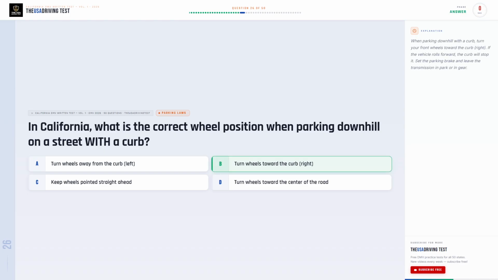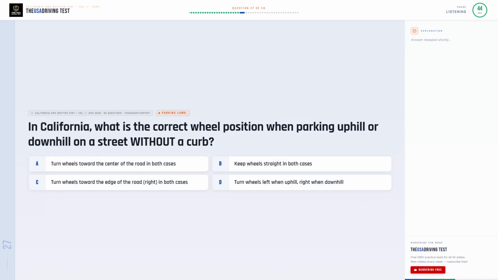The correct answer is B. Turn wheels toward the curb, right. When parking downhill with a curb, turn your front wheels toward the curb, right. If the vehicle rolls forward, the curb will stop it. Set the parking brake and leave the transmission in park or in gear.